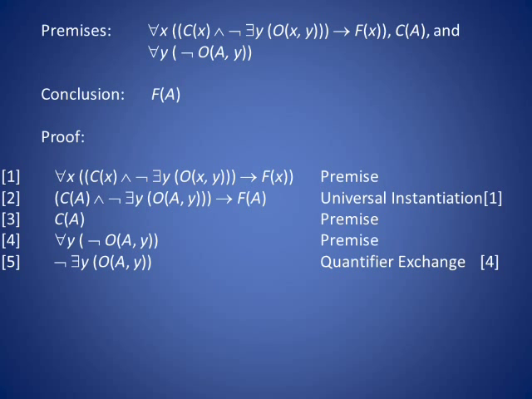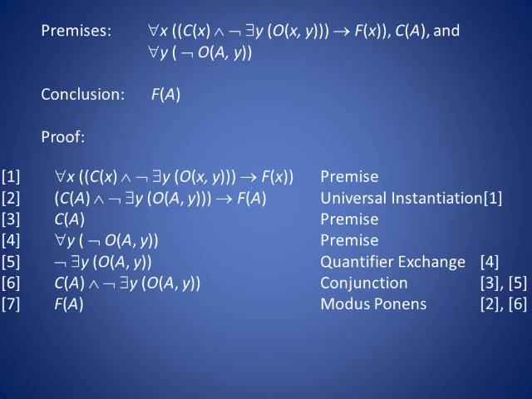So on line 6, let's place the conjunction of lines 3 and 5 to get C of A and not there exists Y such that O of A and Y. Finally, from lines 2 and 6, with modus ponens, we get our conclusion F of A, which is written on line 7. That concludes the proof.